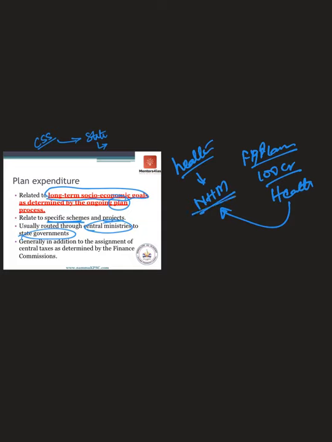Under the National Health Mission, the government will say that this 100 crore, I will give it to the state governments. It will share it between all the state governments. Each state will get its share. And the state government will implement this scheme called the National Health Mission.